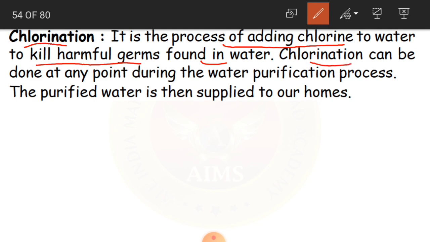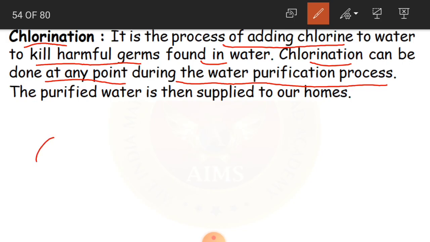And chlorination can be done at any point during the water purification process. Okay, so chlorination can be done at any point, like as we learned. So we have sedimentation, we have aeration, and then we have filtration. These are all the processes. Chlorination is just mixing that particular substance into the water to kill the harmful germs. It's to kill. We cannot remove them, to kill them.